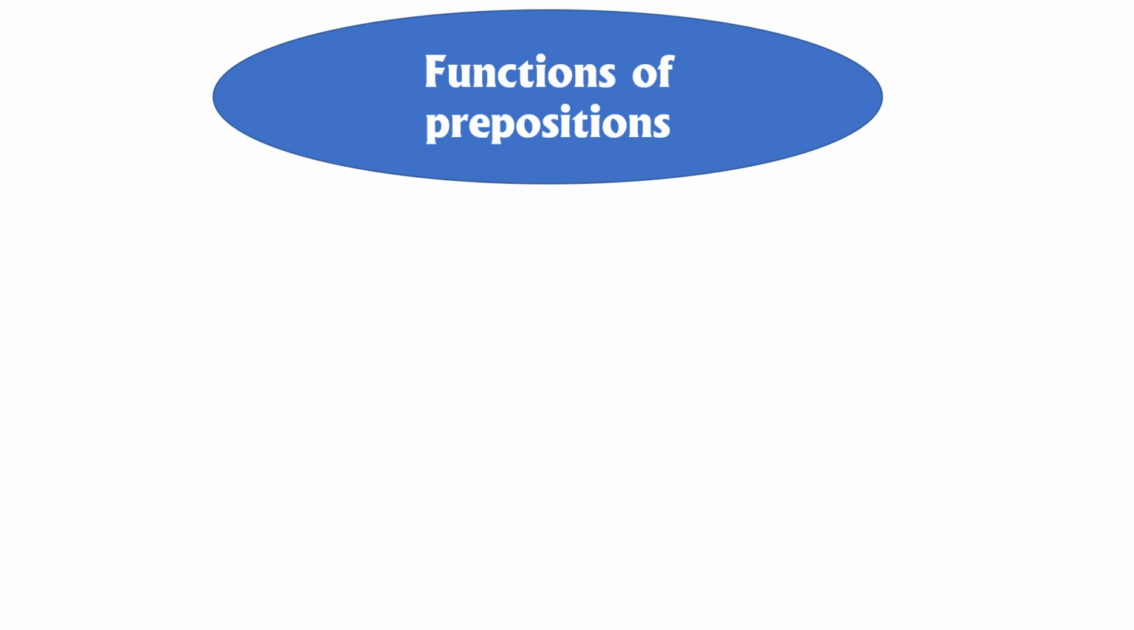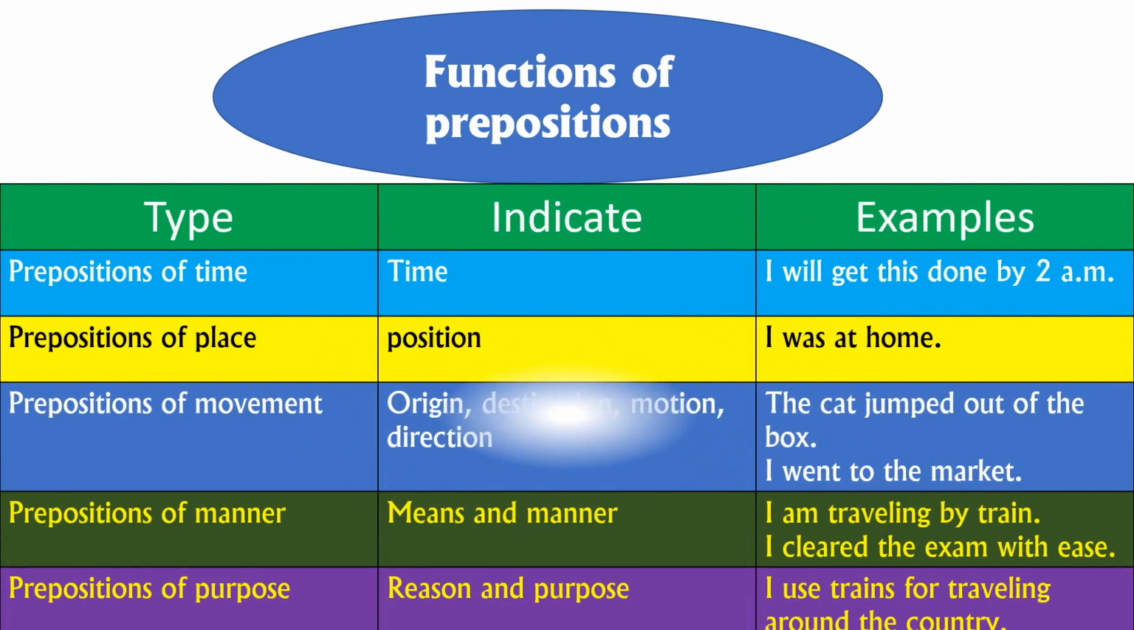functions of prepositions. So what are the functions of prepositions? The first one, type, indicate, examples. The preposition of time. So when we are using the preposition for mentioning the time, that is called the preposition of time. So indicate time. Example, I will get this done by 2 a.m. 2 a.m. in the sense it is the timing, so it is called preposition of time.